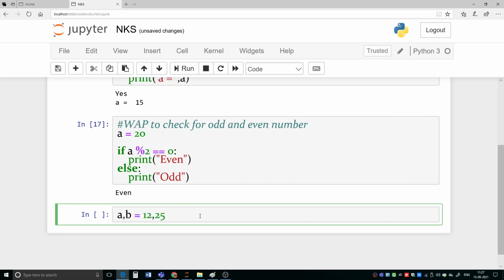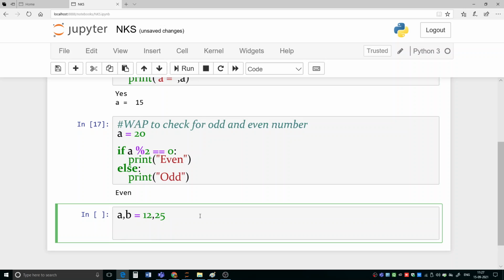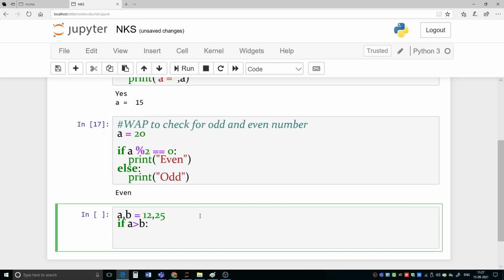Now let me write here: if a is greater than b, print a comma is greater than comma b.